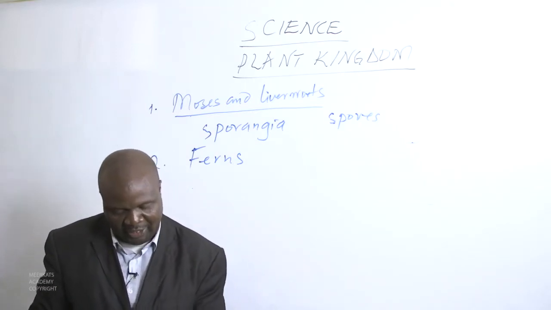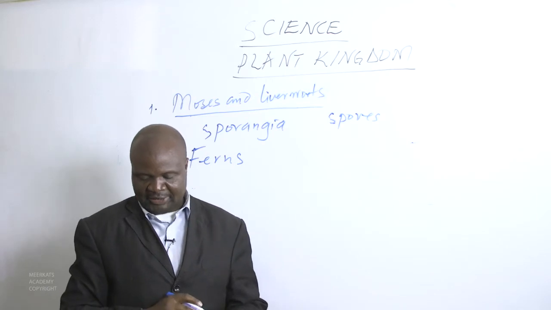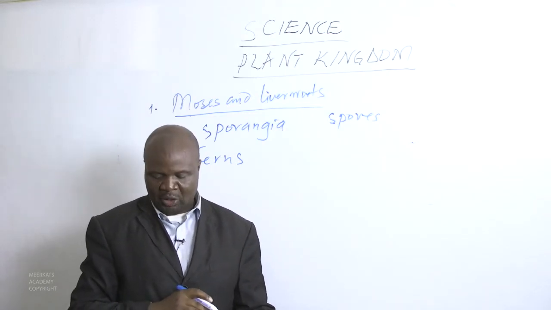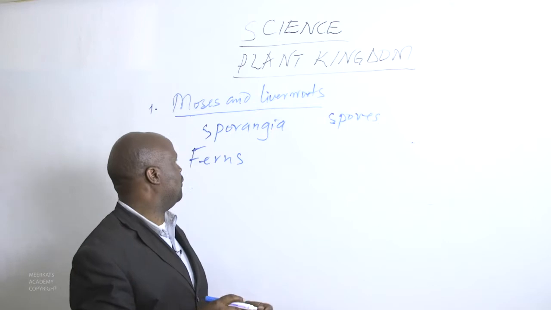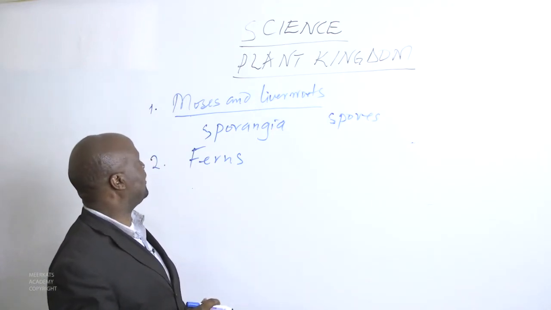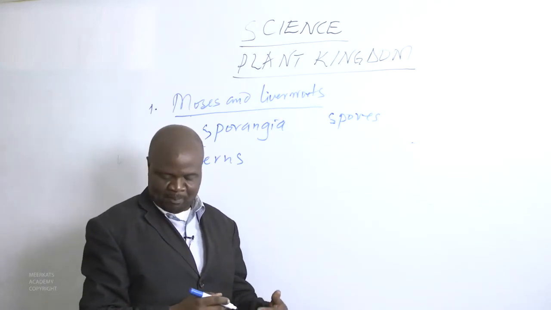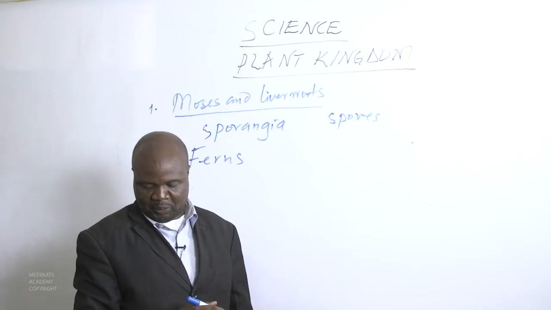When we talk of the ferns, we say the ferns have got a vascular system of transporting food and water through the plant. So we are saying ferns have a way of transporting the food and the water that they have within them.